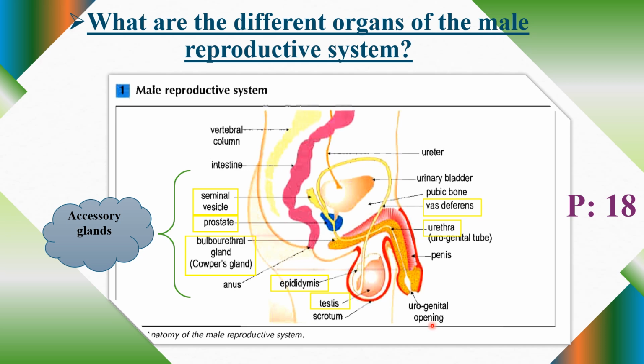Okay. Finally, we have the whole structure through which the urethra passes. This is the urethra. The whole structure is called the penis. This penis is important in mating, where it facilitates the delivery of the sperm cells into the female reproductive system. It facilitates the transfer of sperm cells to the female.